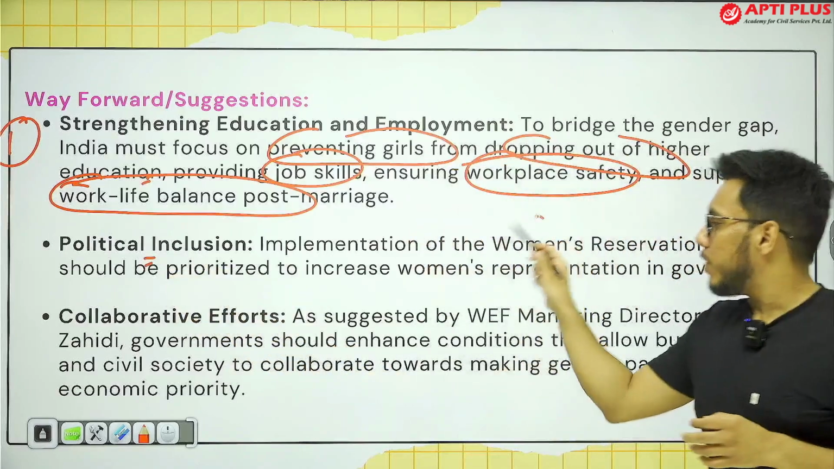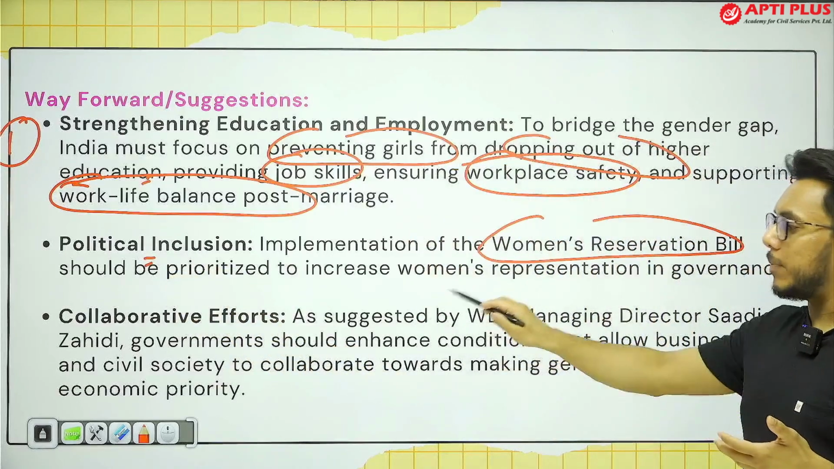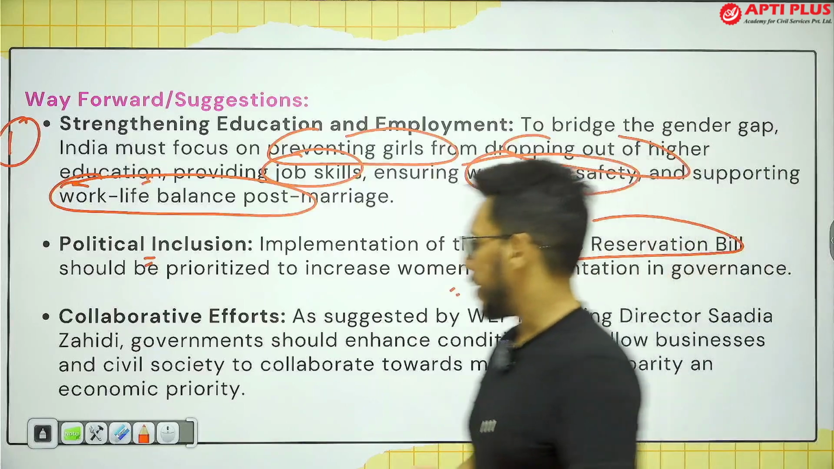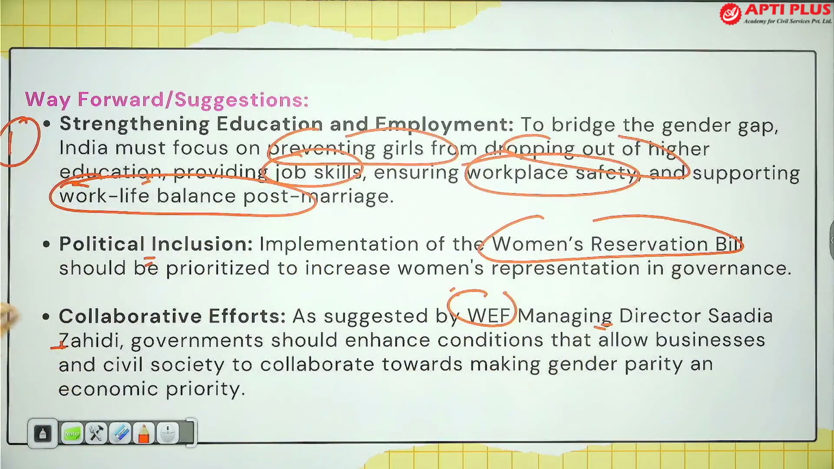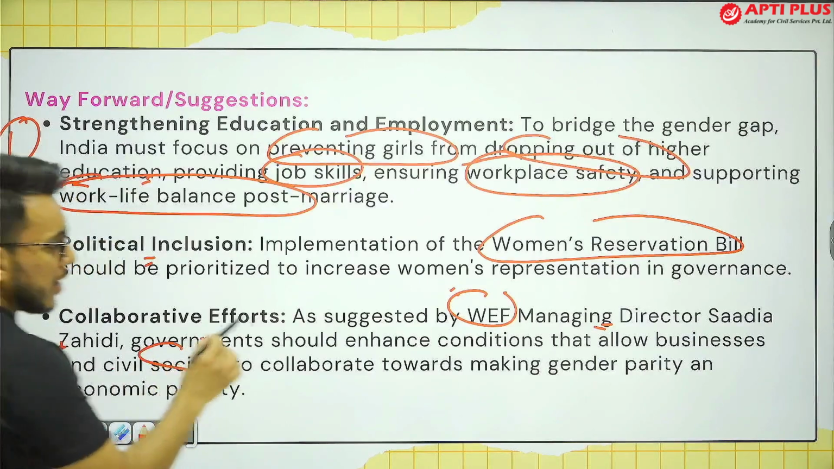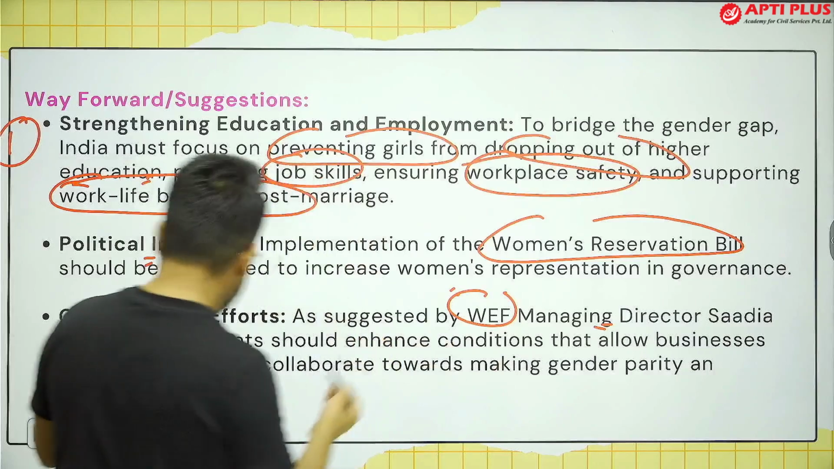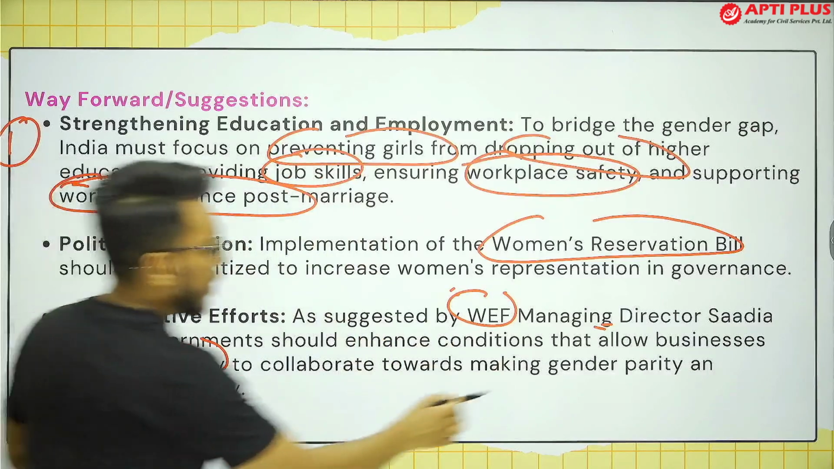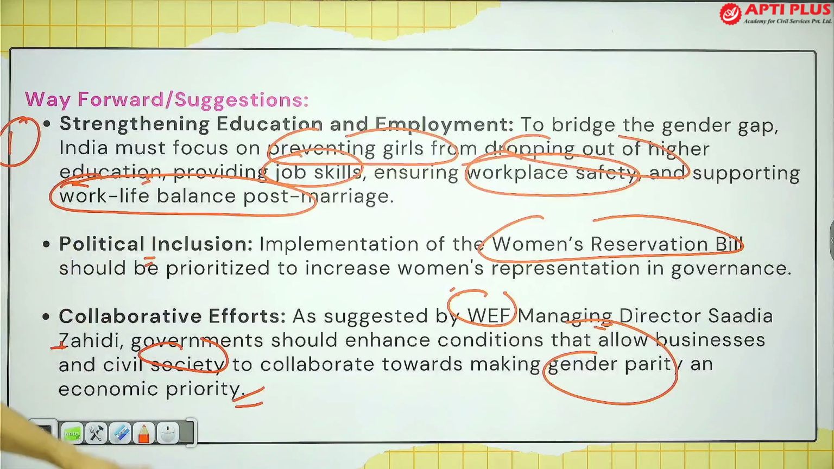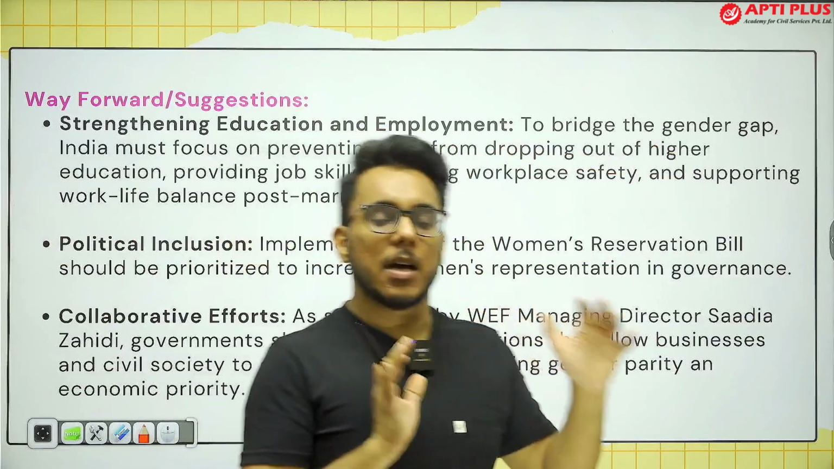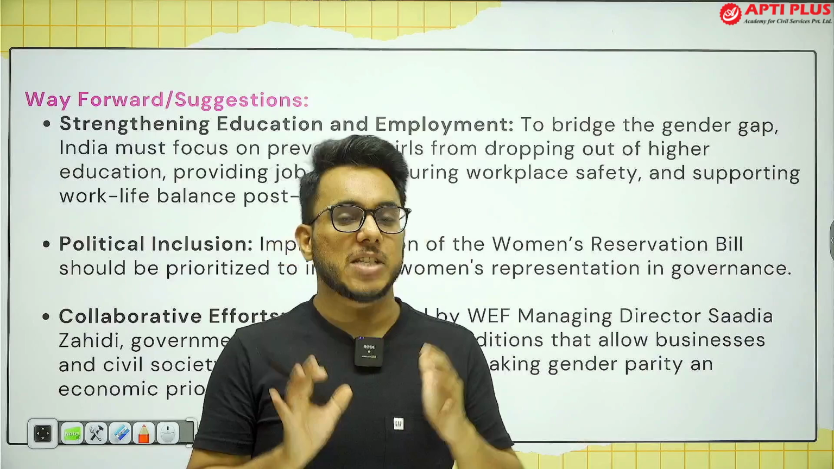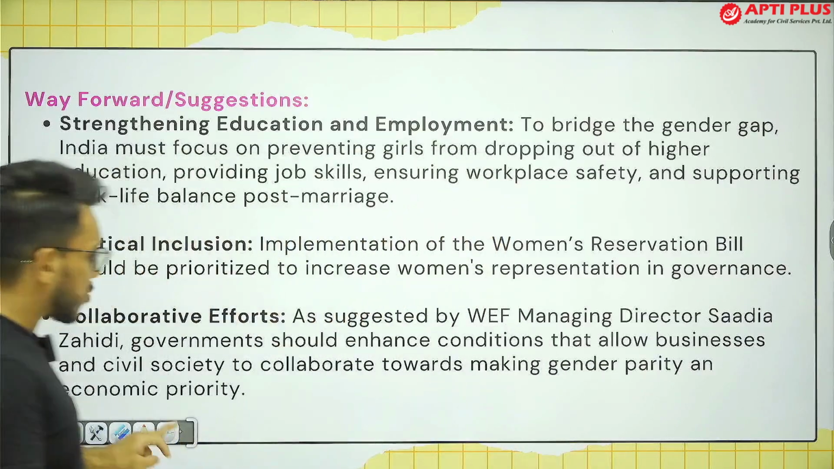Political inclusion: the Women Reservation Act that has already been passed should be implemented. World Economic Forum Managing Director Saadia Zahidi has provided that businesses and civil societies should collaborate to make gender parity an economic priority. Because until corporates, civil societies and business groups make this a priority, change will not come on the economic front. So this is something that is to be done here.